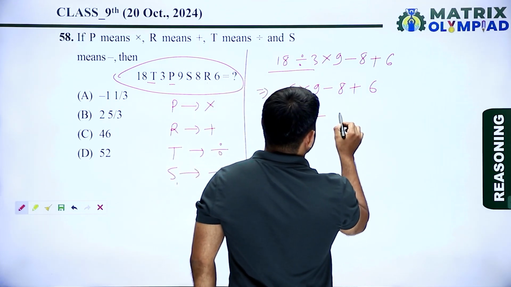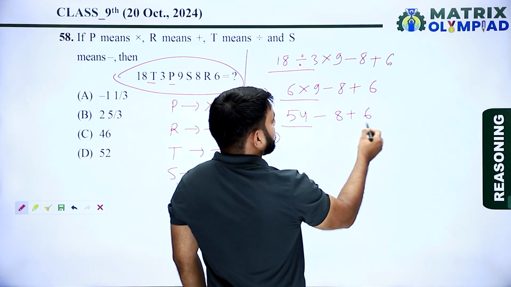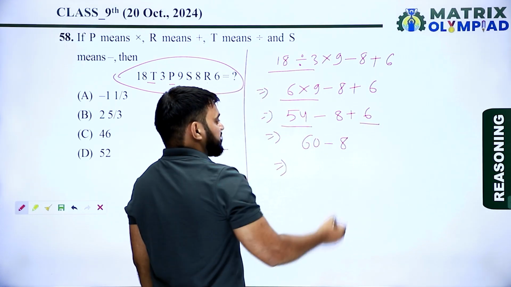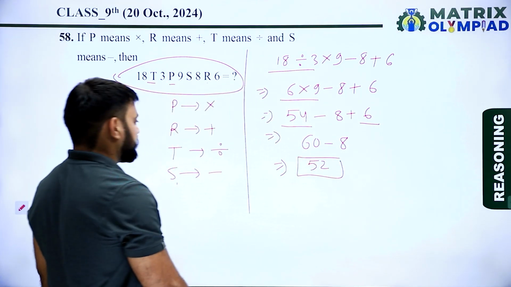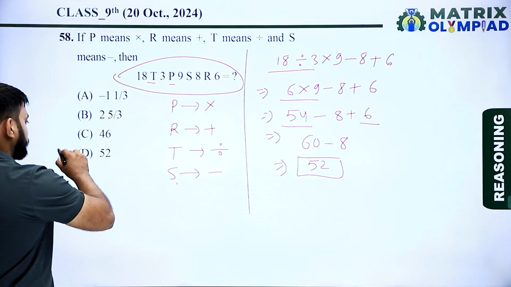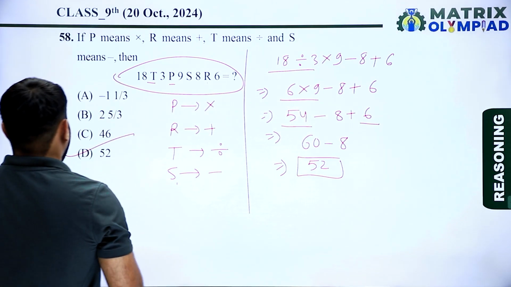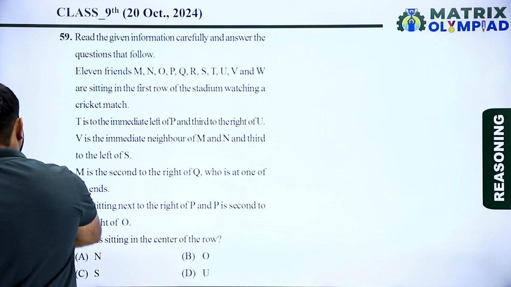Now 54 minus 8 plus 6. So 54 plus 6 means 60 minus 8. 60 minus 8 means 52. So the value of the given equation is 52. So here option D is the correct answer to this question. Now let's move on to the next question, question number 59.